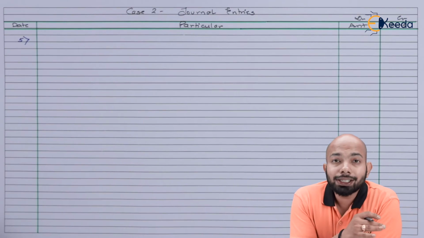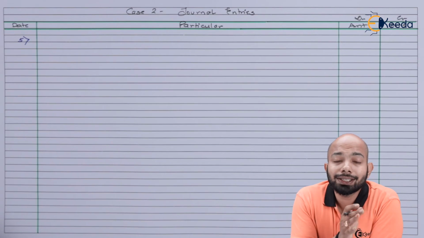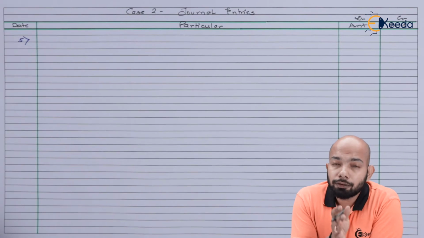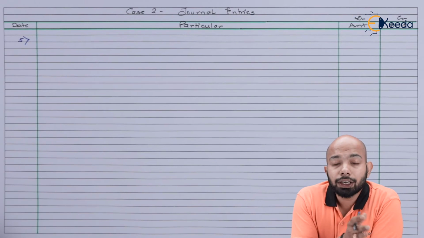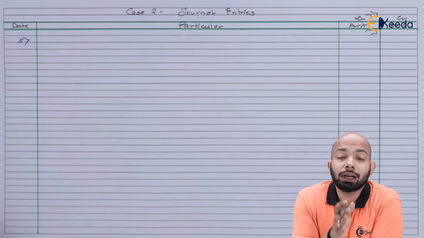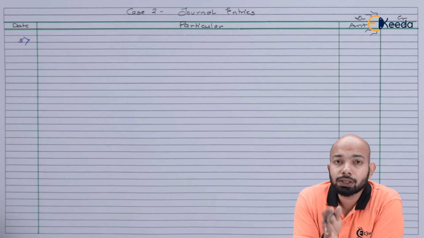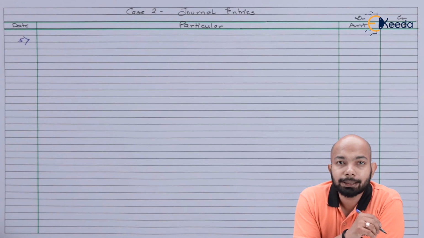Now, when it comes to receipt of allotment money, there were no calls in arrears. It was only Mr. Y who defaulted on the final call which has been mentioned. So there are no calls in arrears in terms of allotment money being received. You need not worry about that. Just pass the entry related to allotment receipt.